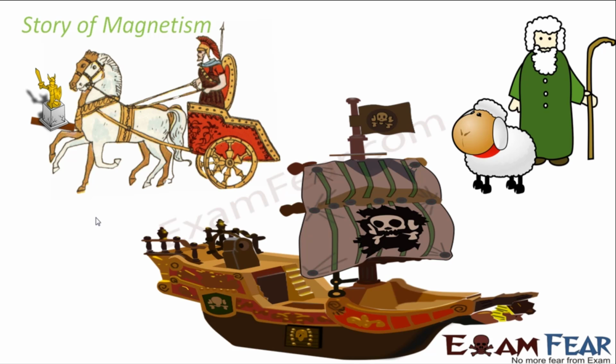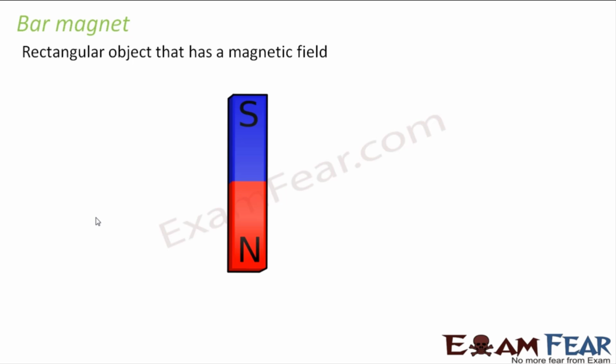Similarly, in one of those earlier days, there was a king who was able to win a war because of the use of a magnet. If you look at the first picture, the chariot had a small magnet attached to it which pointed towards the direction where it had to attack. These kinds of things were there in those earlier days, and that is how magnetism gradually evolved. In this way, people gradually discovered something called a bar magnet.